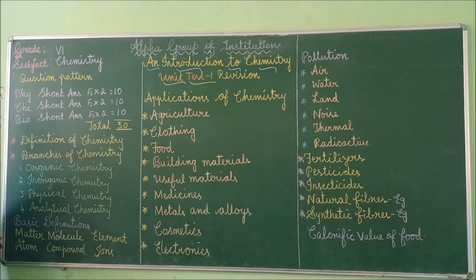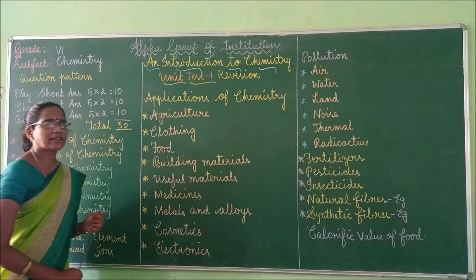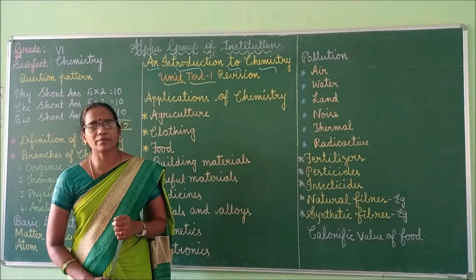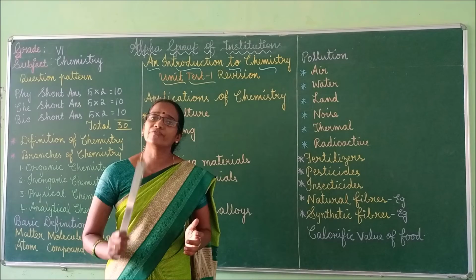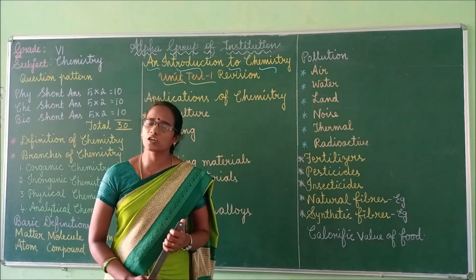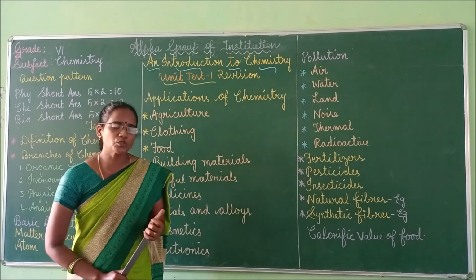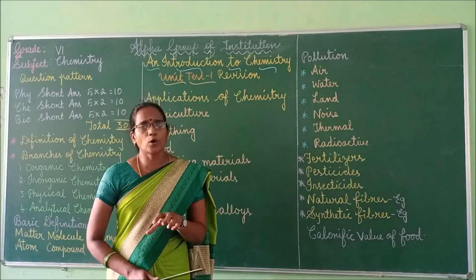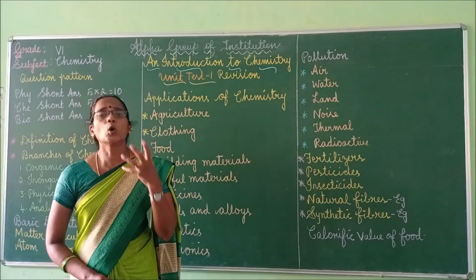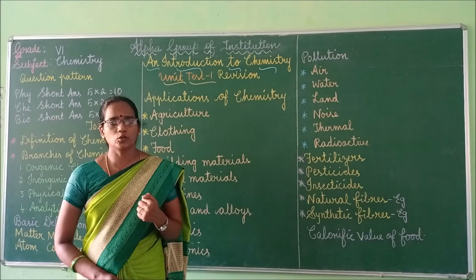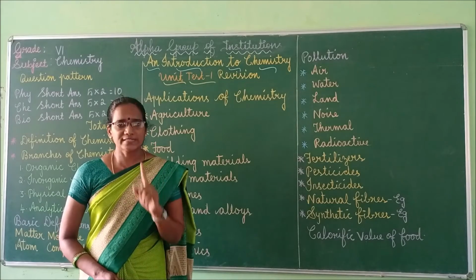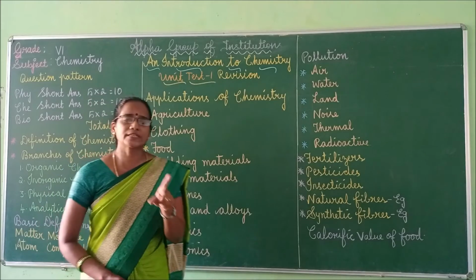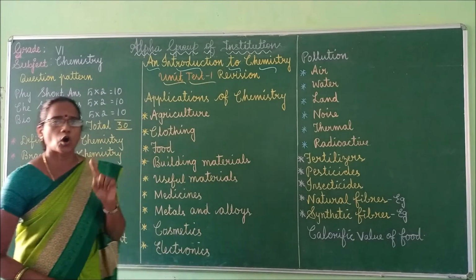Next one, physical chemistry. What is meant by physical chemistry? Physical chemistry is the branch of chemistry that deals with the physical structure of chemical compounds, the amount of energy they react with the other compounds, and the bonds that hold their atoms together. So this is physical chemistry. The main thing is physical chemistry deals with the physical structure of chemical compounds.